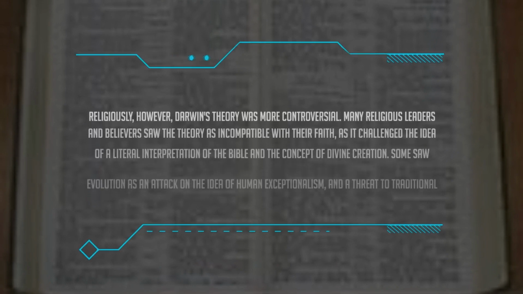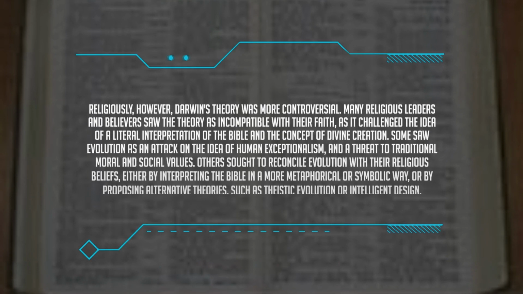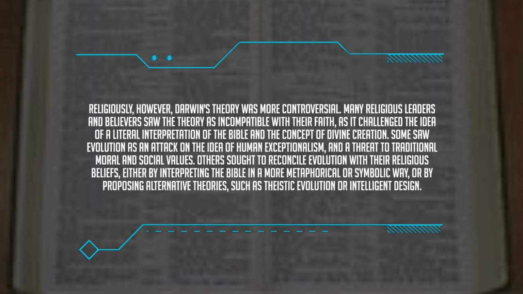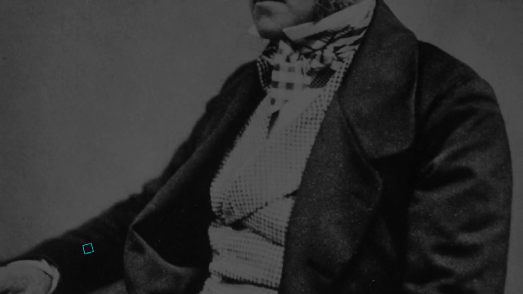Religiously, however, Darwin's theory was more controversial. Many religious leaders and believers saw the theory as incompatible with their faith, as it challenged the idea of a literal interpretation of the Bible and the concept of divine creation. Some saw evolution as an attack on the idea of human exceptionalism, and a threat to traditional moral and social values. Others sought to reconcile evolution with their religious beliefs, either by interpreting the Bible in a more metaphorical or symbolic way, or by proposing alternative theories, such as theistic evolution or intelligent design.